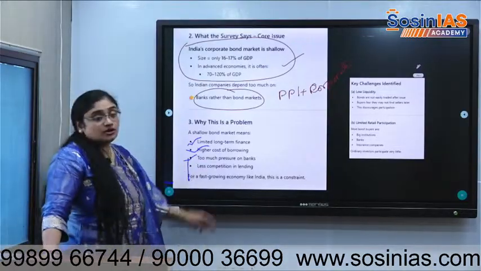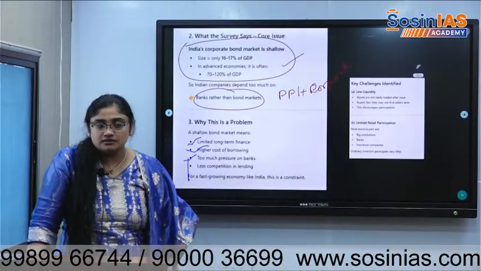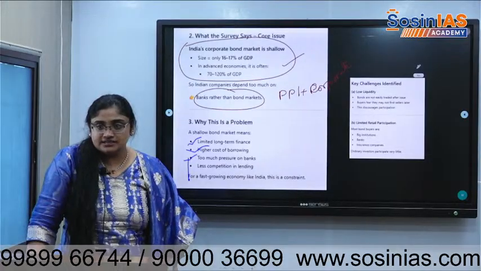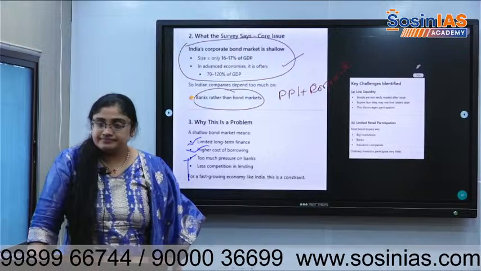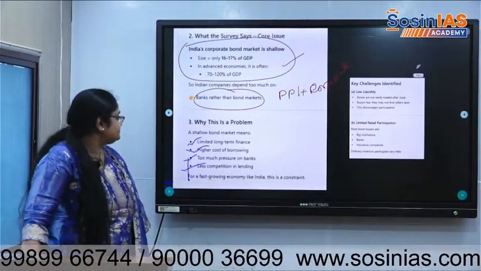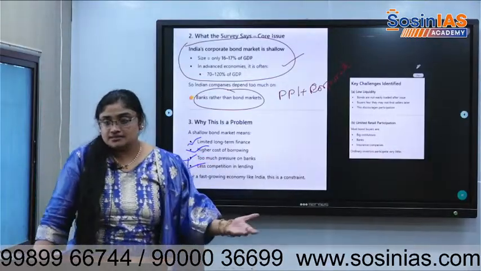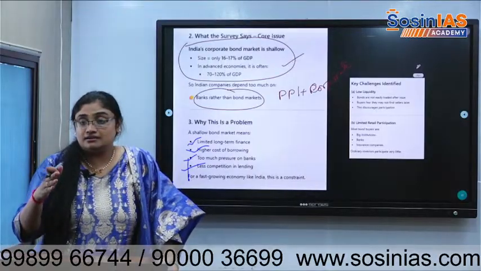Too much pressure on banks. Interest rates will be high. People also cannot take. And moreover, we have priority sector lendings and all. For infrastructure, less interest rate. For agriculture, less interest rate. Less competition in lending. It means only banks are the source. The companies cannot say...